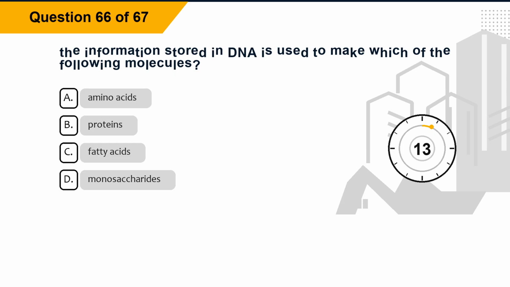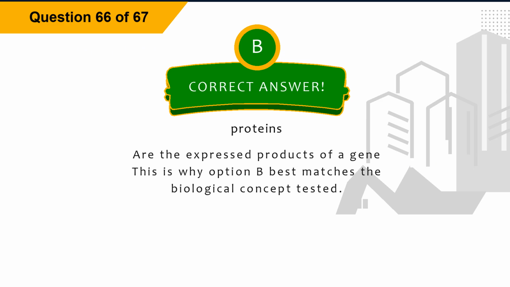Question 66. The information stored in DNA is used to make which of the following molecules? Option A, amino acids. Option B, proteins. Option C, fatty acids. Option D, monosaccharides. The correct answer is option B, proteins. Explanation. Proteins are the expressed products of a gene. This is why option B best matches the biological concept tested.